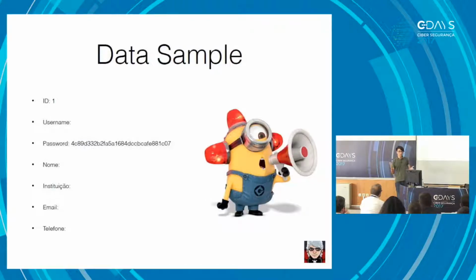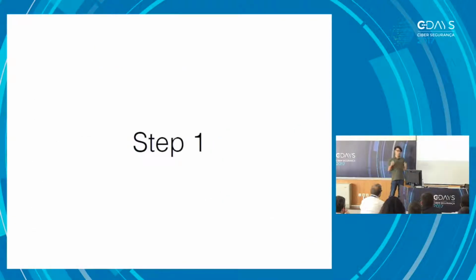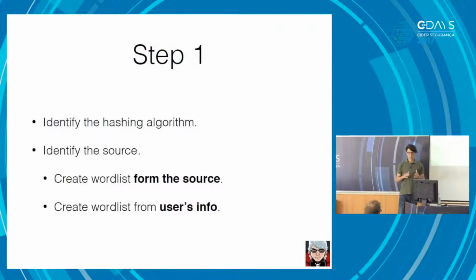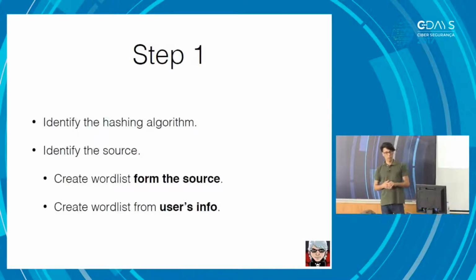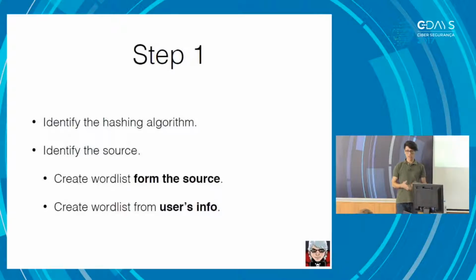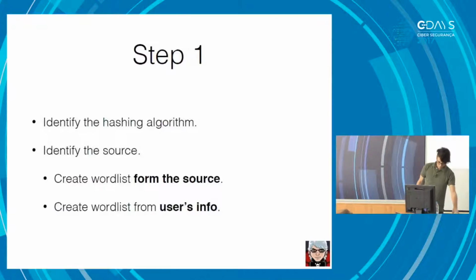So taking this, we can apply the information that I talked about previously and try to build a step-based process. So step one: identify the hash algorithm, where you know that it's MD5; identify the source, it's a Portuguese university; and create a word list based on this. So create a word list from the source and create a word list from the user information. And you probably noticed that we have a lot of information from those users. We have emails, the institution where they originally belong, and stuff like that.